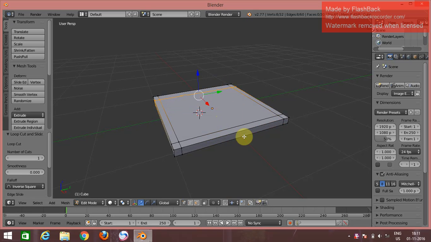Now we have partitioned it. Deselect all and change it to face select.